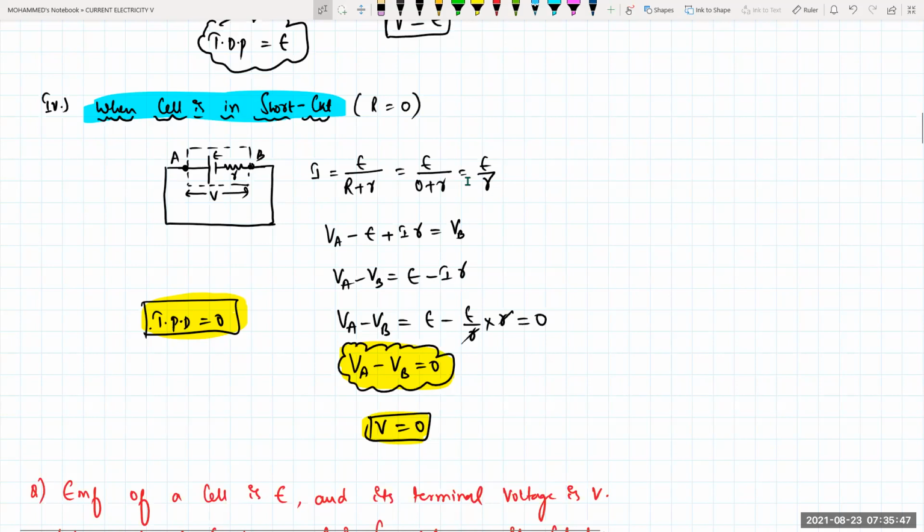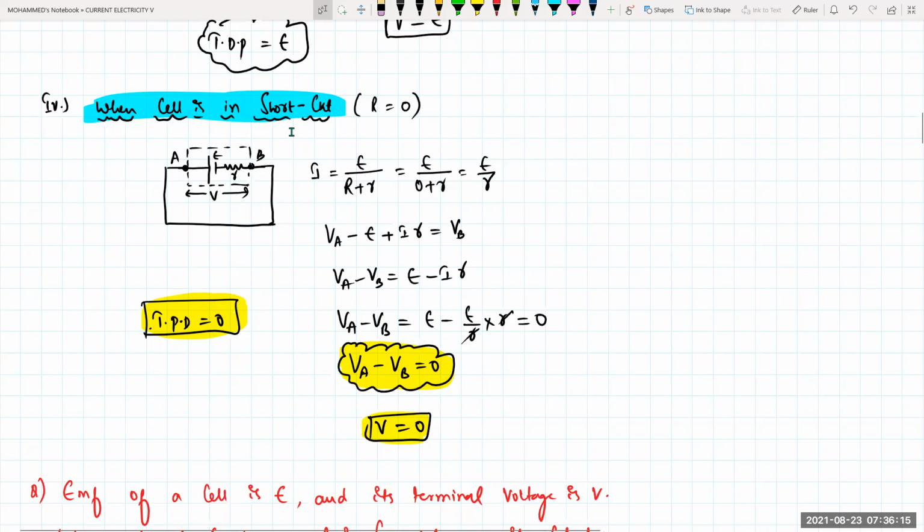So I already have the value of I. I is how much for me? E by r. E and r get cancelled. E minus E will be equal to 0. So VA minus VB will be equal to 0. So potential will become 0. So terminal potential will become how much for me? 0. So whenever you are short circuiting it, the terminal potential difference will be equal to how much for me? 0. Is it clear?